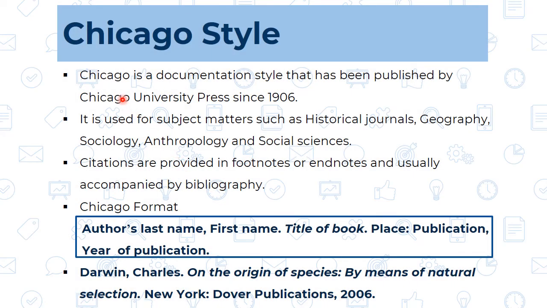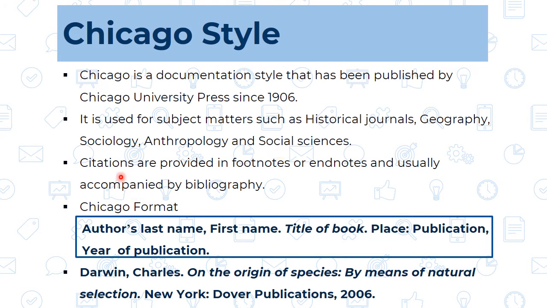Third style is the Chicago style. Chicago style, it is mainly based on the documentation style, means wherever we are going to study the documentation part, specially we are going to use the Chicago style, and it has been published by the Chicago University Press in 1906. So it is quite older one as compared to the MLA and APA, and it is used for the subject matter such as historical journals, geography, sociology, anthropology and social sciences.